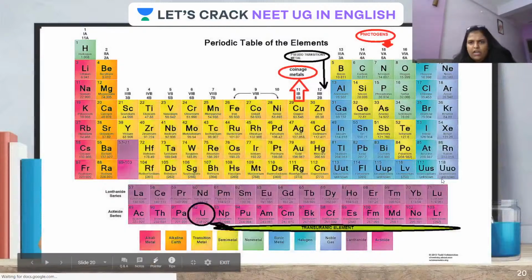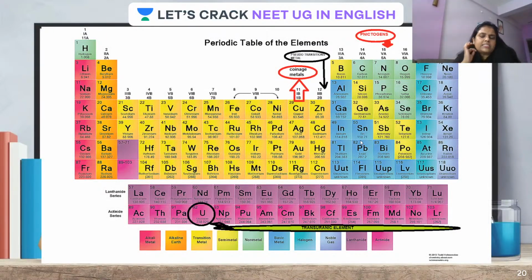So why is all this happening? That will be discussed in our next video. But you just see a zigzag line of elements over here: boron, silicon, germanium, arsenic, antimony, tellurium, and polonium. All the elements placed on this side of this are basically non-metals, and all the elements placed on this side of this are basically metals. So this zigzag separating line of elements is actually called metalloids.